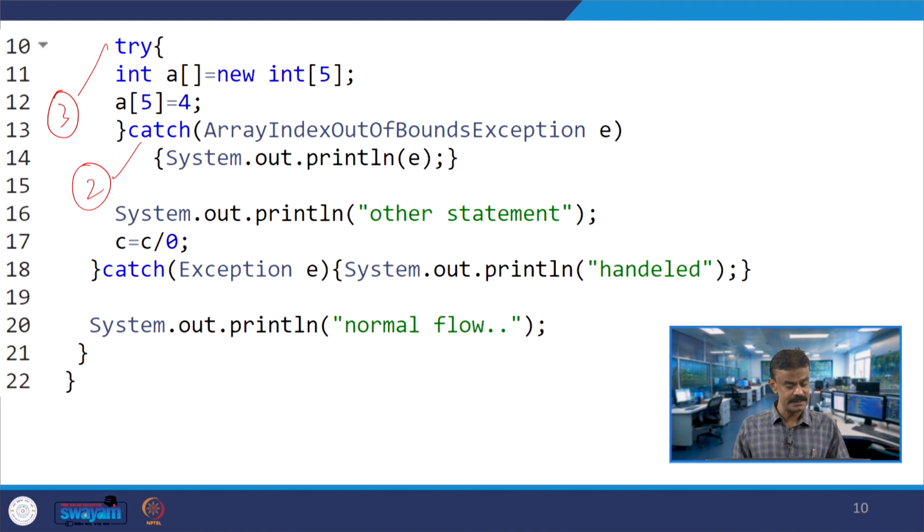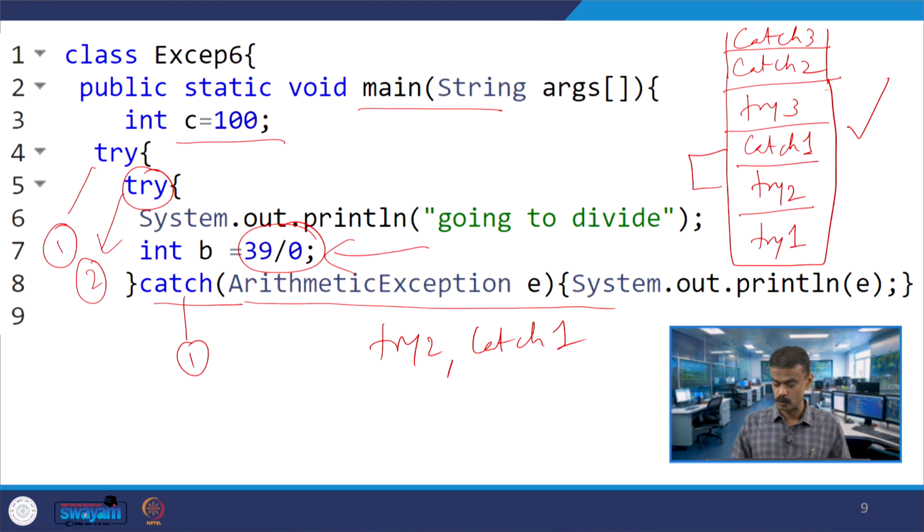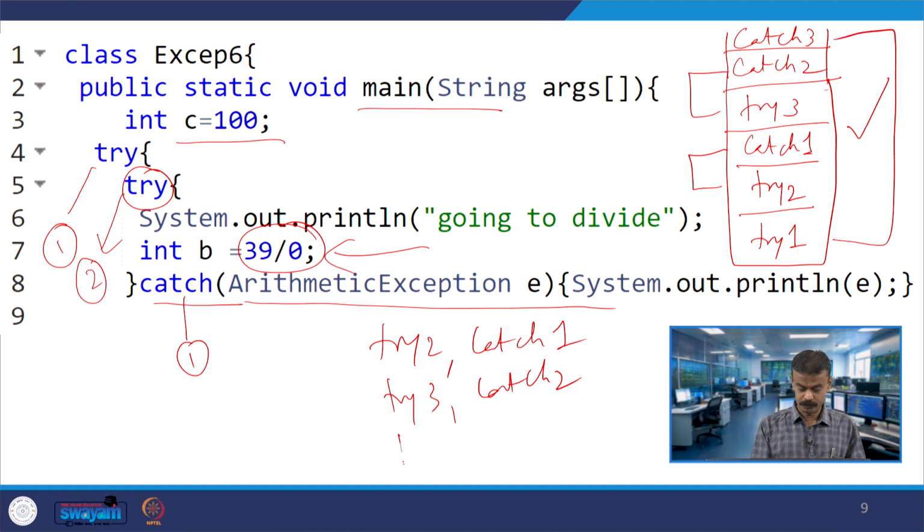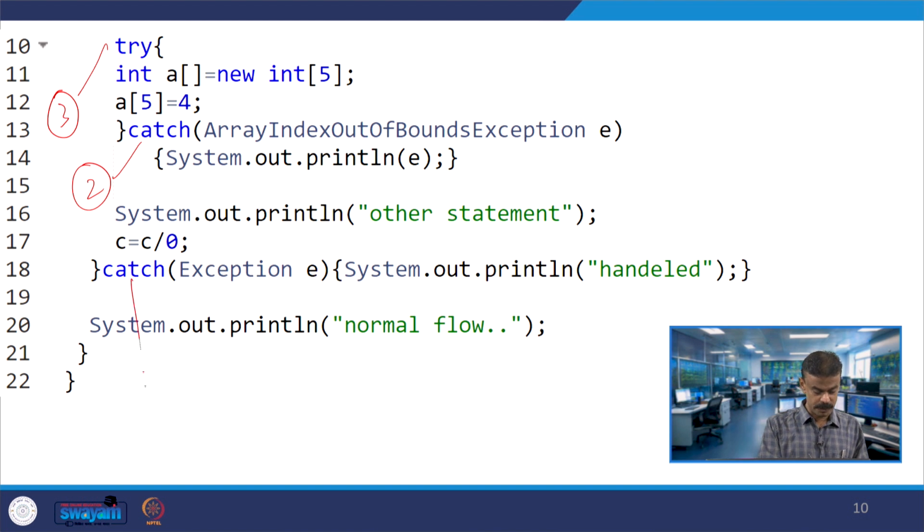Try 3 is correct. So, that is array index going out of bound exception. So, try 3 catch 2, the immediate one, right. Try 3 catch 2, and finally try 1 catch 3. So, this will be your catch 3, right.